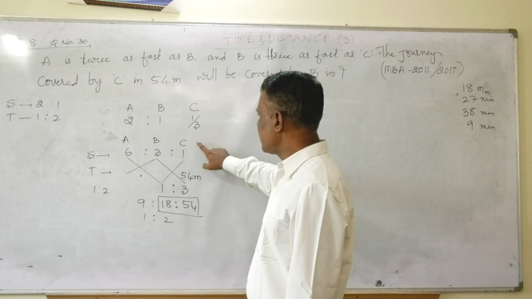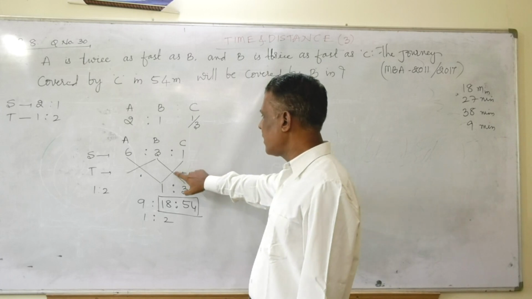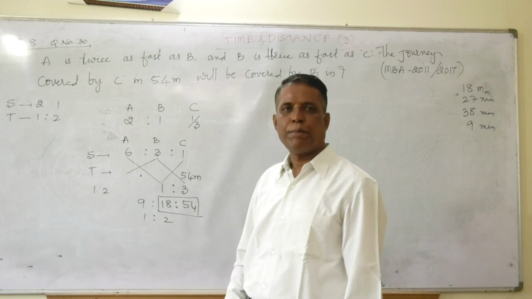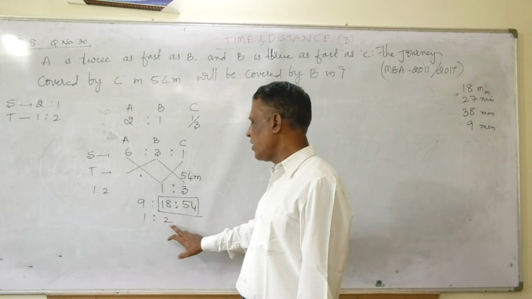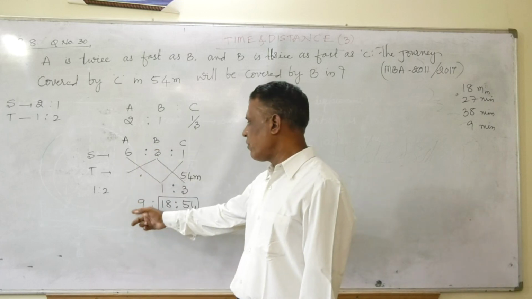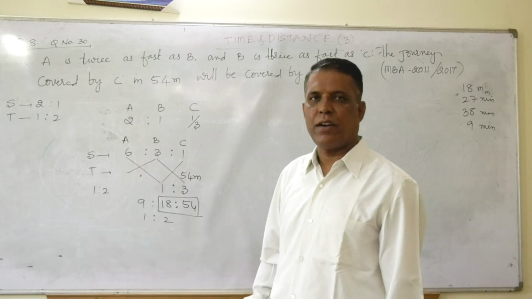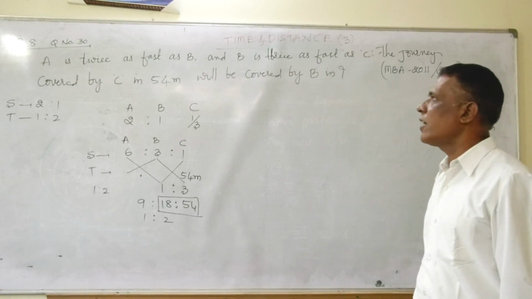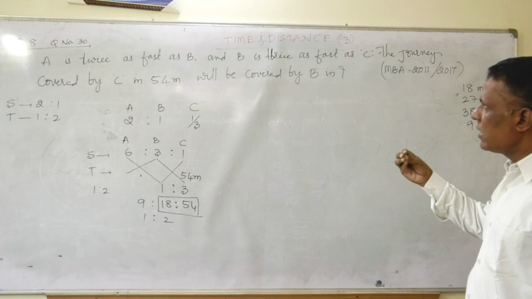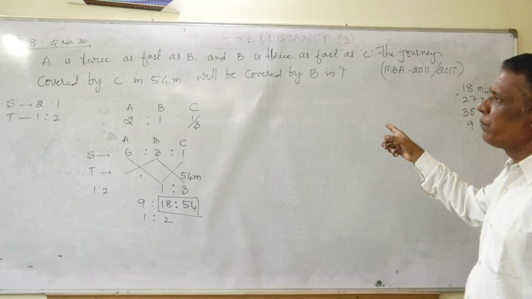Because here he has given, if C takes 54 minutes, how many minutes will B take? That means 18 minutes. If you had asked how much time A will take, I would have answered 9 minutes, friends. 9 minutes, right? Okay. In this question, my data is in the form of ratio.